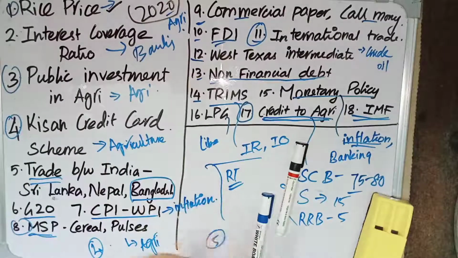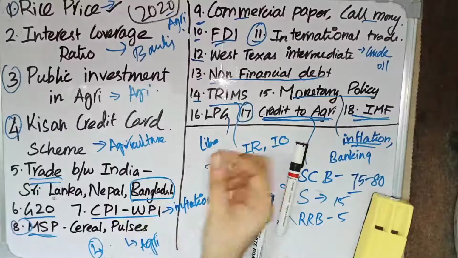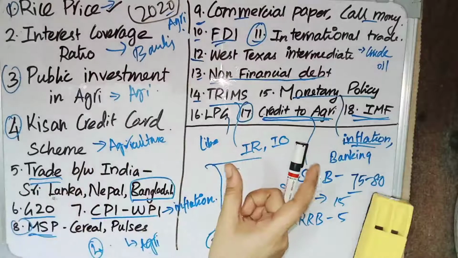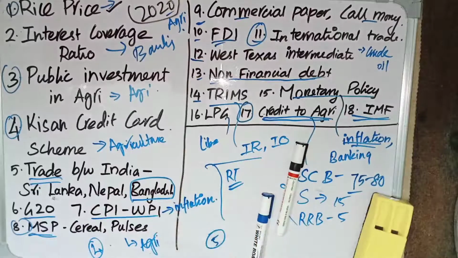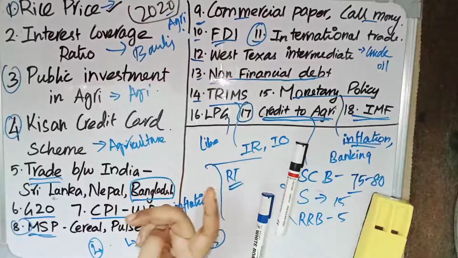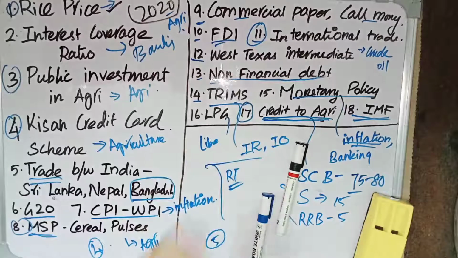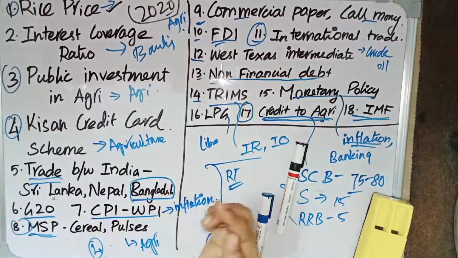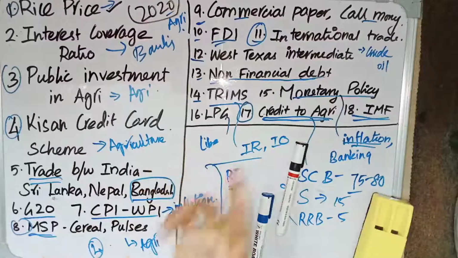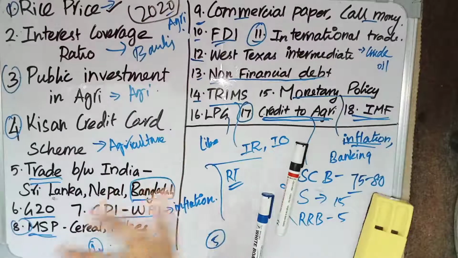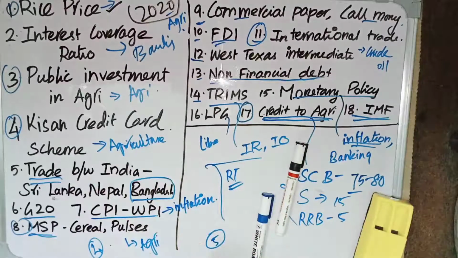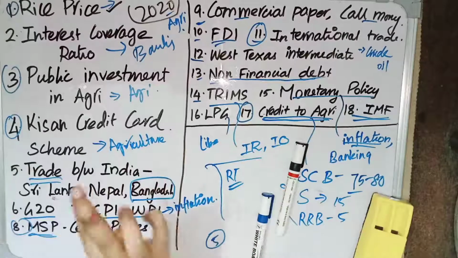Second, interest coverage ratio. They have asked this from banking. Relating to banking, there will be certain new terms and names in the news, like open market operation and marginal standing facility. In banking they will give 4 or 5 banks and ask you to arrange them in chronological order based on their establishment. They can give RBI's monetization, SBI formation, ICICI, and ask you to arrange them in chronological order, or to match them up.